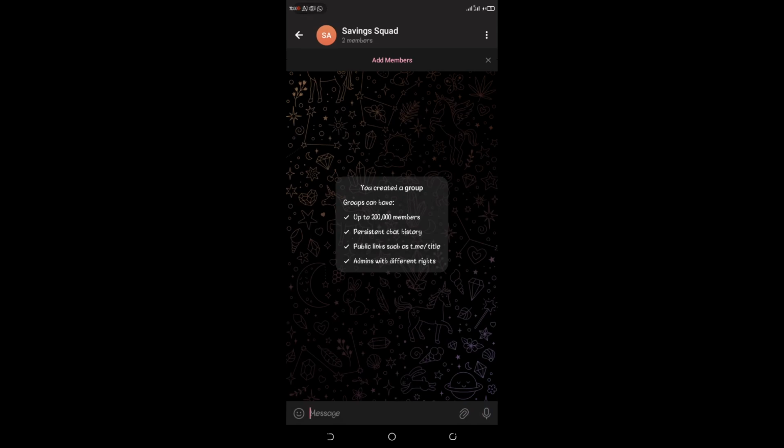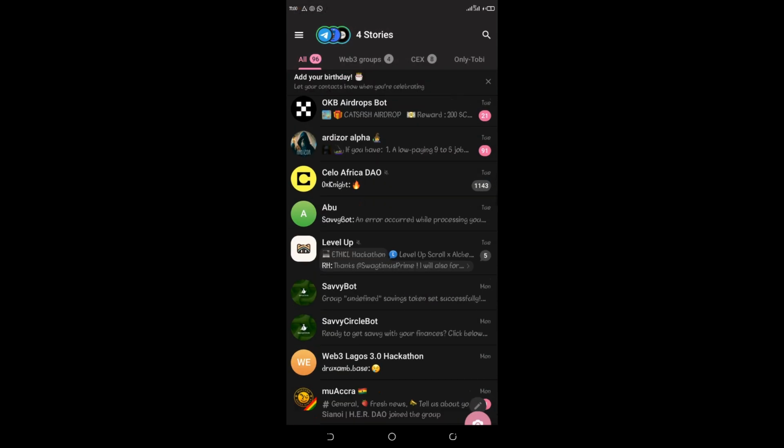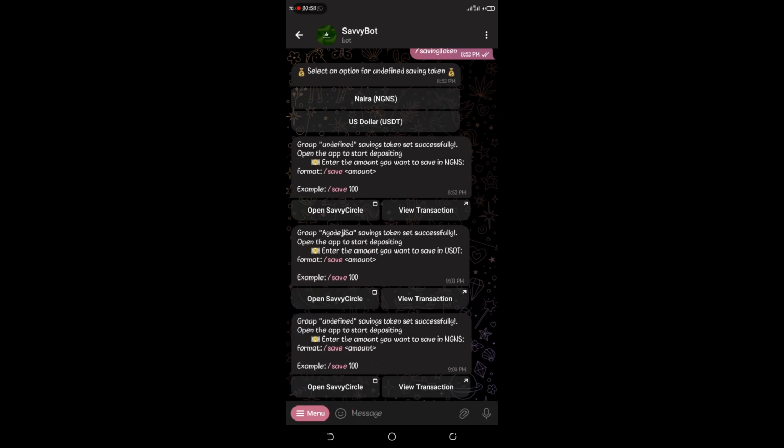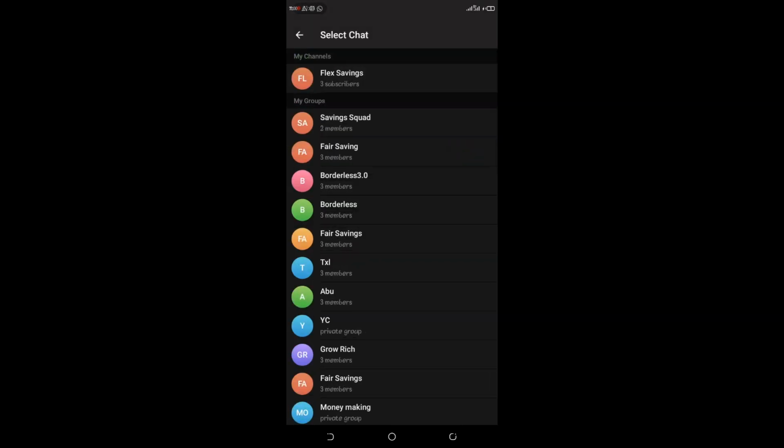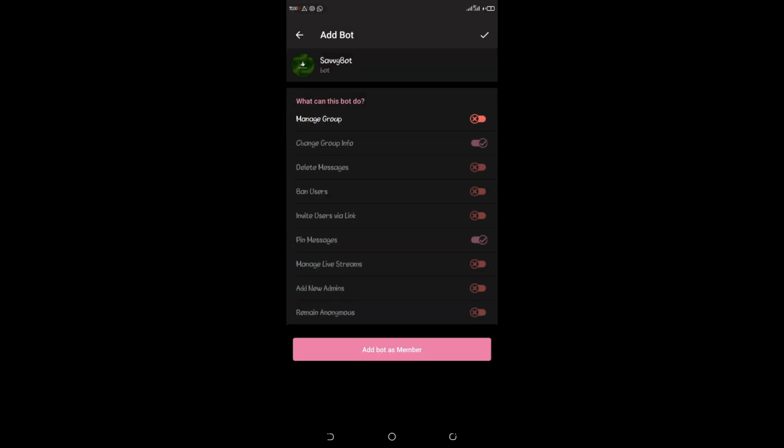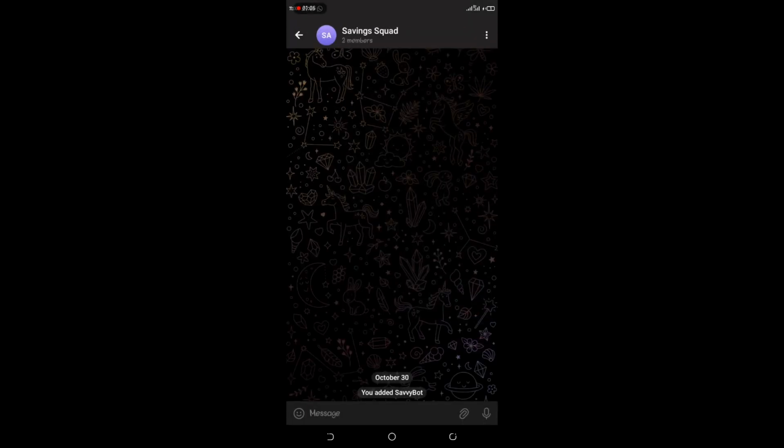So now, after naming this group Saving Squad, the next thing to do is to add the bots to the group. So click on the Savvy bot and we add the bot to the group. So now add bots as a member to the group.